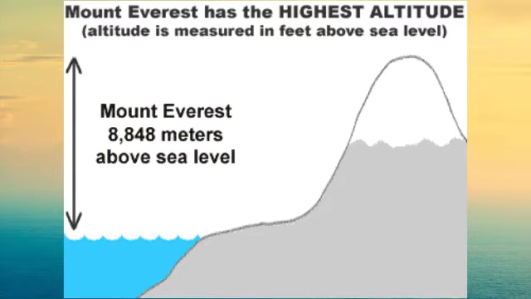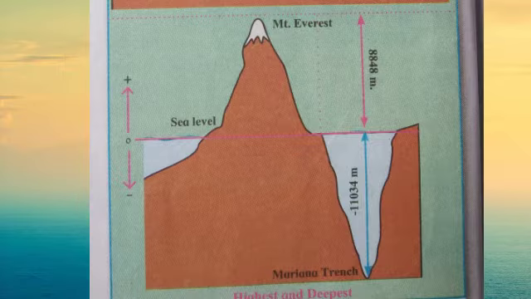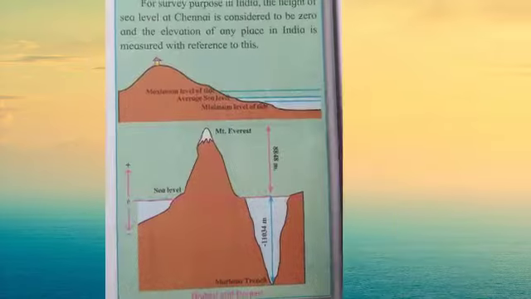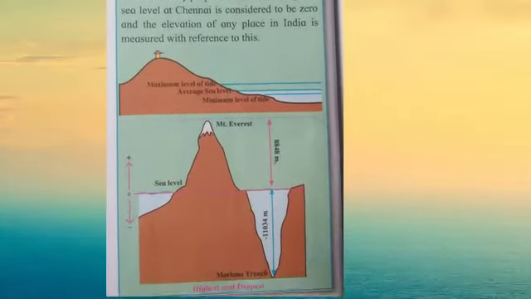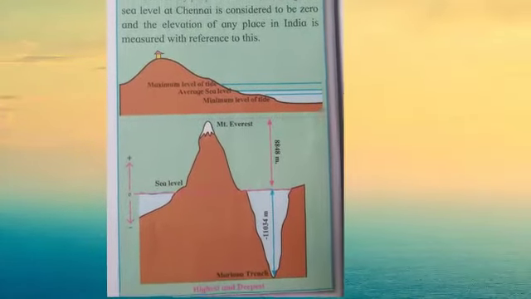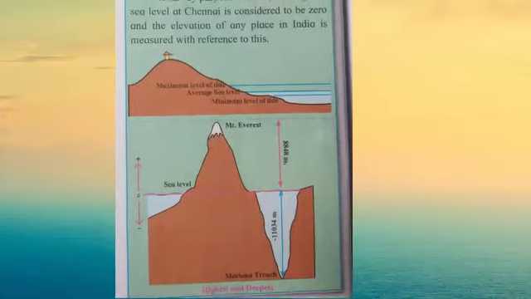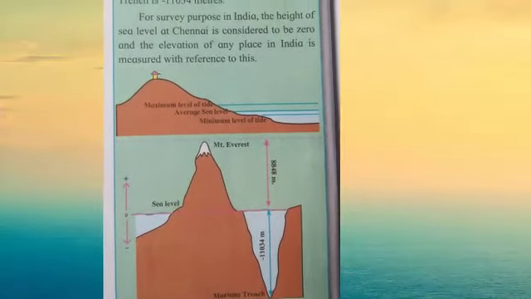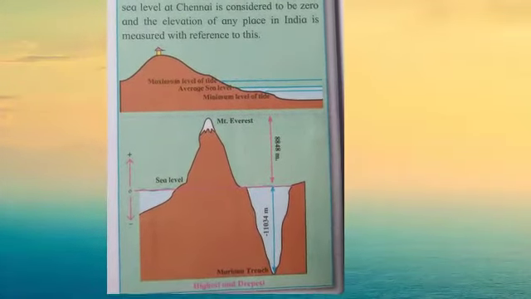Altitudes or depths are measured and shown in positive or negative values. For example, Mount Everest is 8,848 meters high and Mariana Trench is minus 11,034 meters. For survey purpose in India, the height of sea level at Chennai is considered to be zero, and the elevation of any place in India is measured with reference to this.